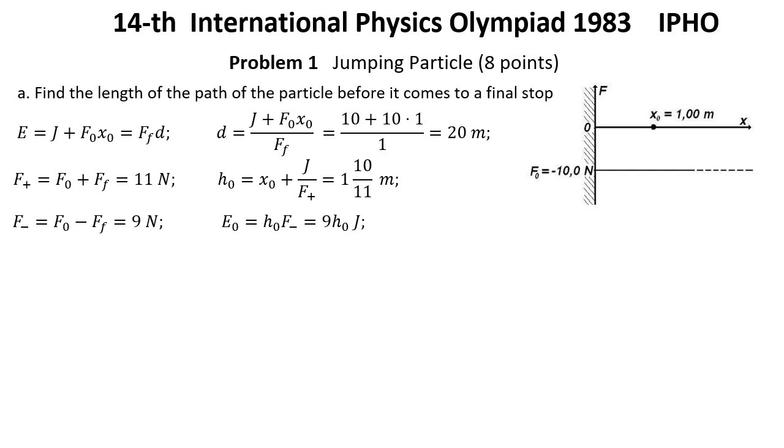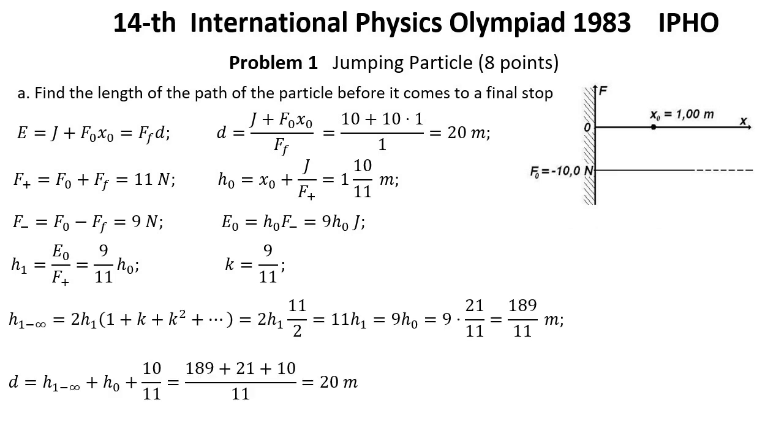Therefore, the kinetic energy of the particle before colliding with the wall will be E0 equals h0 times F minus, equals 9 h0 joules. Now let's calculate the next height h1, to which the particle will rise. This will be E0 divided by F plus, equals 9/11 h0. Thus, we have calculated the coefficient of the geometric sequence, k equal to 9/11, and thus we can calculate the sum of the series starting from the first member. Of course, it must then be multiplied by 2, since the particle passes each height up and down.